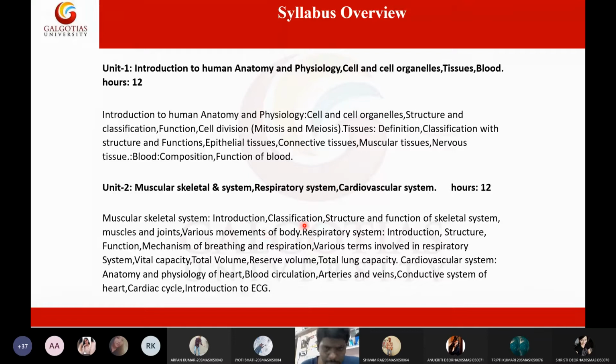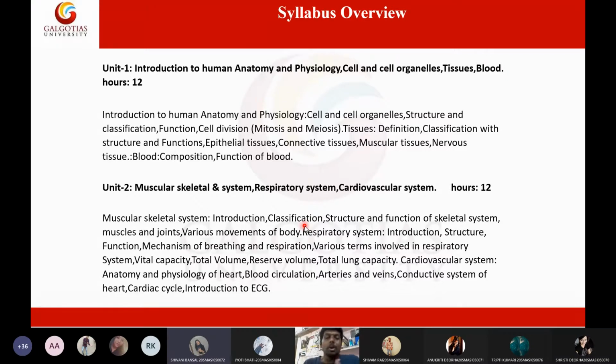Classification of muscles, we already finished. Will you agree with me or not? Did we discuss classification of muscles? What are the 3 types of muscles we have in our body? Skeletal muscles, cardiac muscle, smooth muscles.